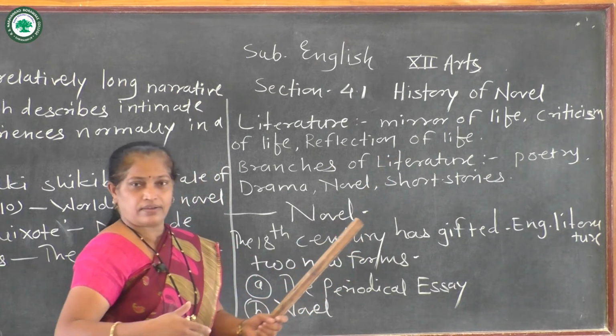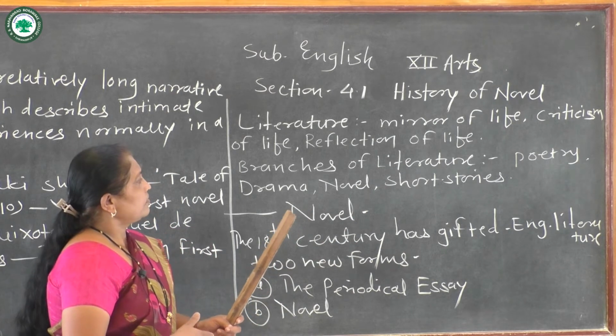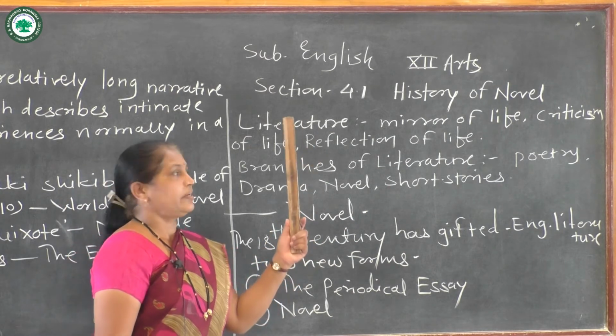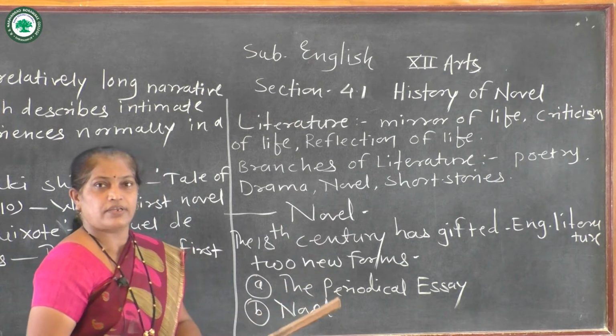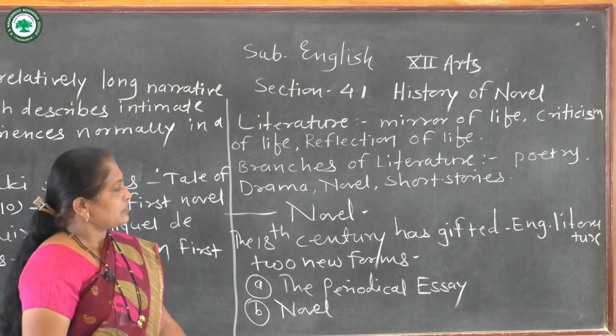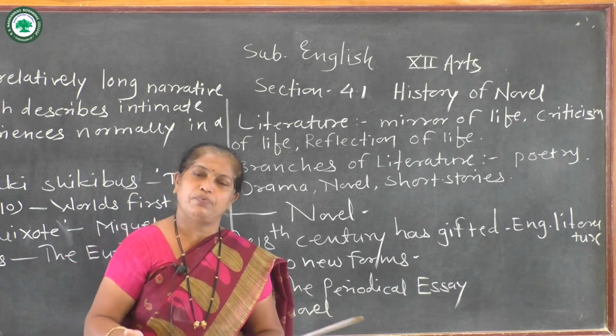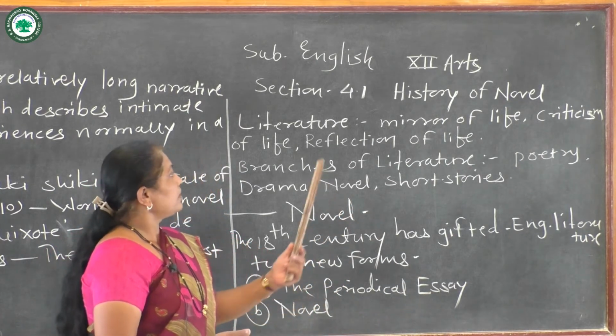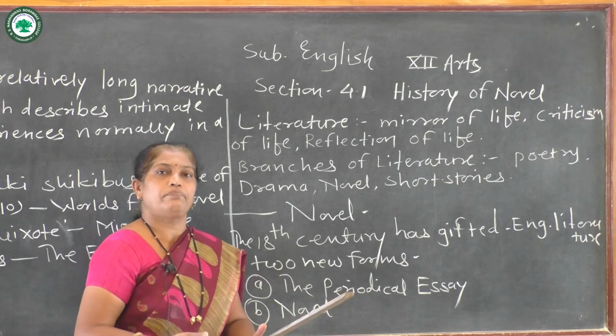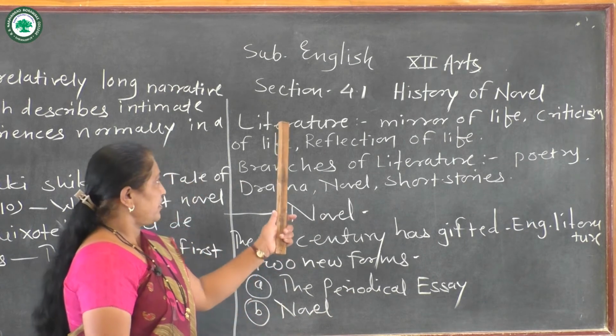Various authors explain literature, and their opinions are of various types. It is the mirror of human life, the criticism of human life, or the reflection of human life that we can find in literature.